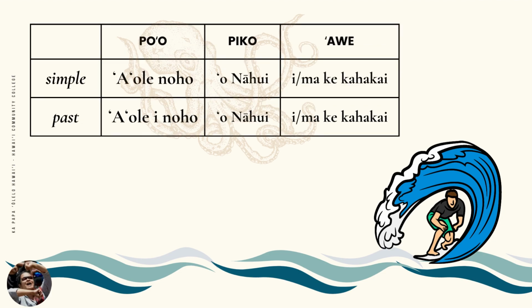The negative past tense marker is i. ʻAʻole i noho o Nahui i ke kahakai. ʻAʻole i noho o Nahui ma ke kahakai. Nahui did not sit on the beach.